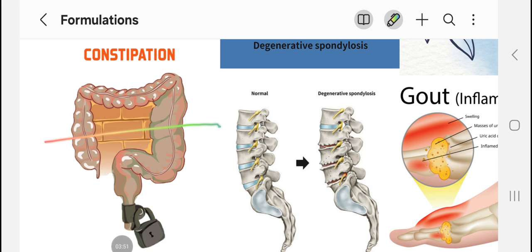It resides in Shroni, Vasti, Medra, Guda. Its functions are Shukra, Artava, Shakrit, Mutra, Garbha Nishkramana Kriya. This is the function of Apanavayu.